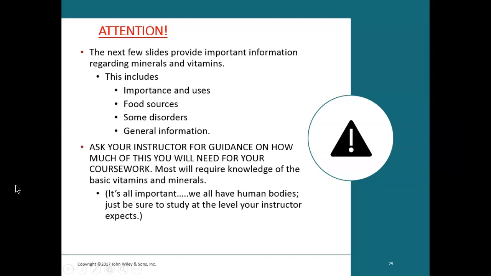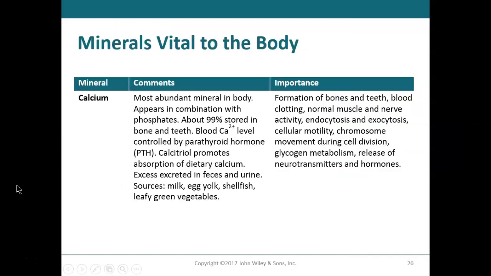Alright, so we're going to look at some of the minerals that are important to the body. You should already know the role of calcium. It's the most abundant mineral in the body. About 99% of it is stored in your bones and your teeth. Your calcium level in your blood is controlled by your parathyroid hormone. When calcium levels decrease, remember your parathyroid gland is going to secrete parathyroid hormone, and those osteoclasts are going to break down bone. What is bone? Calcium phosphate.